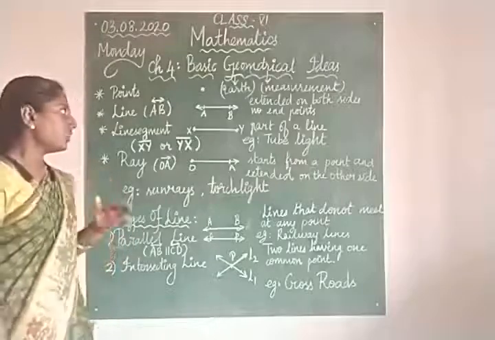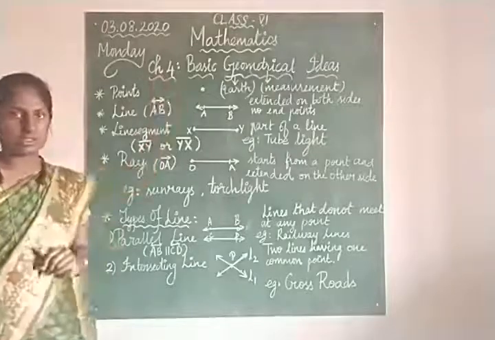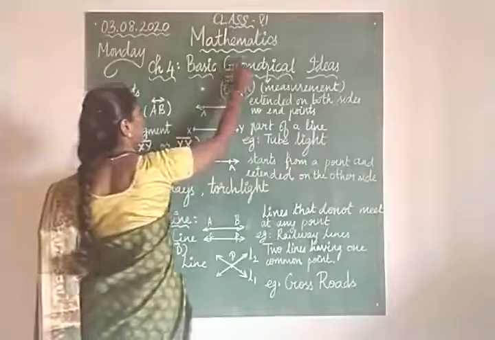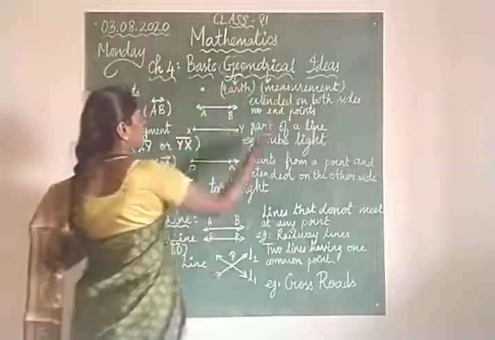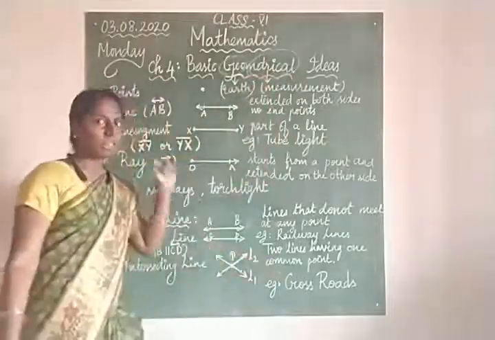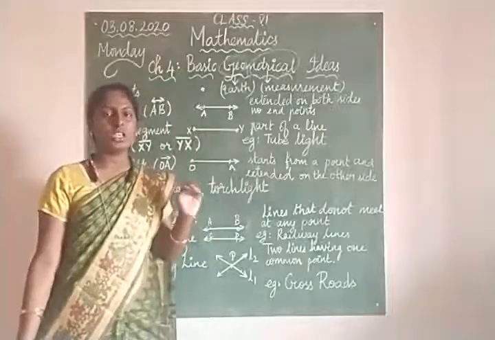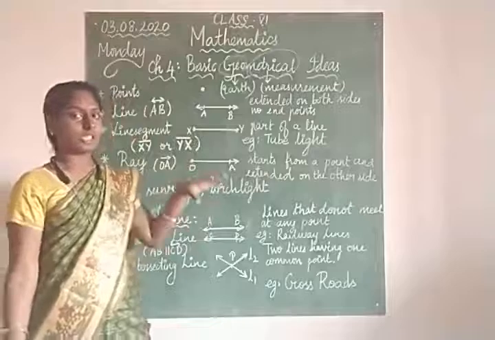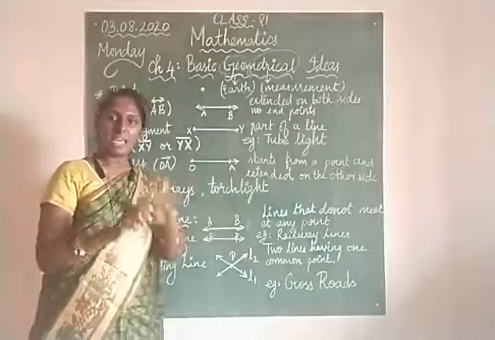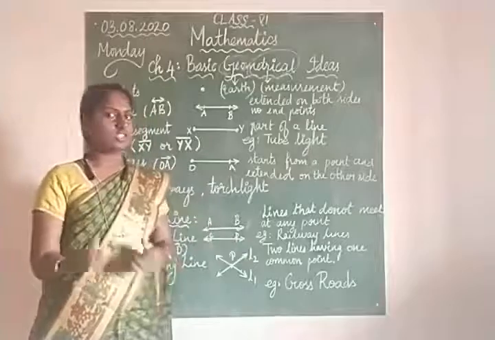What does the word geometrical mean? Geo is nothing but earth, and metrical comes from metro. Simply, the word metro is measurement, and metrical is something related to measurement. So, something related to the measurement of the earth, some basic ideas. That's the thing that we are going to learn throughout this chapter.